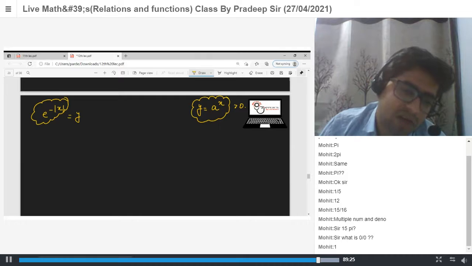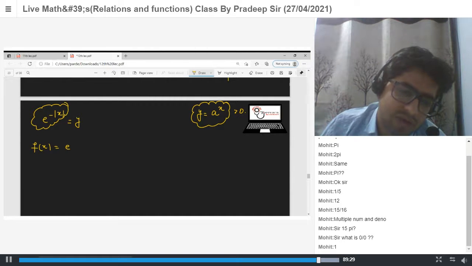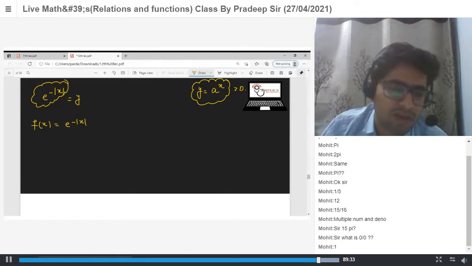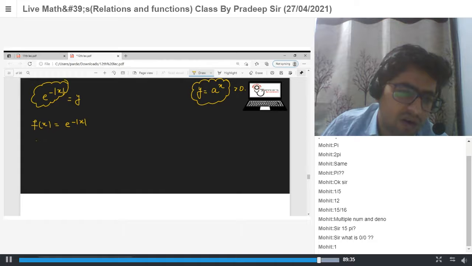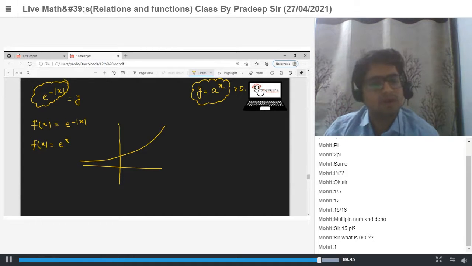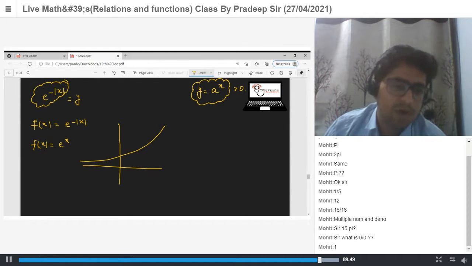So how to draw the graph of e power minus mod x? We know the graph for e power x. Graph of e power x is this one. Now replace x by mod x.